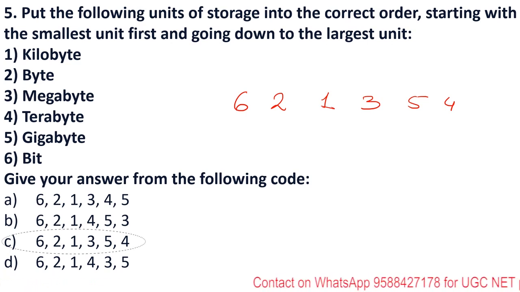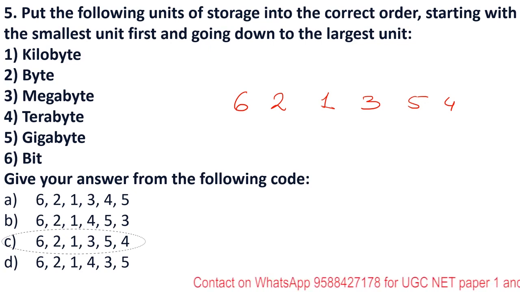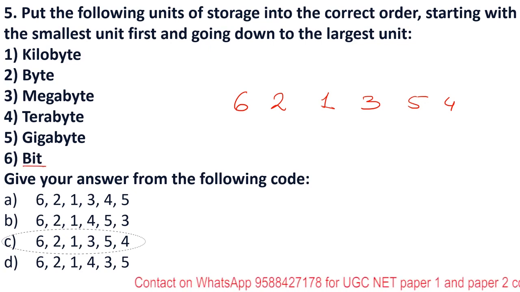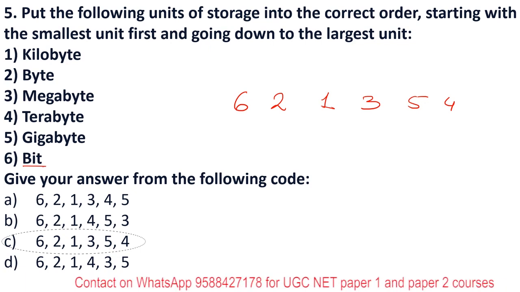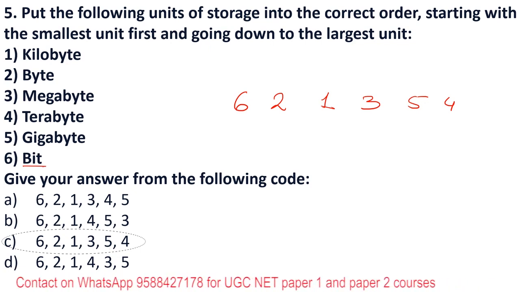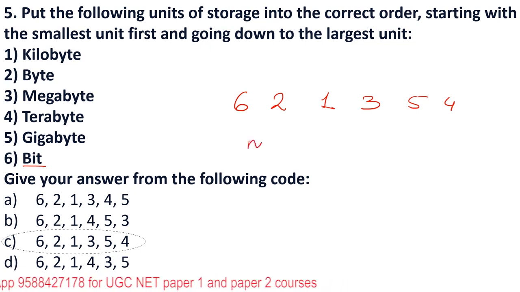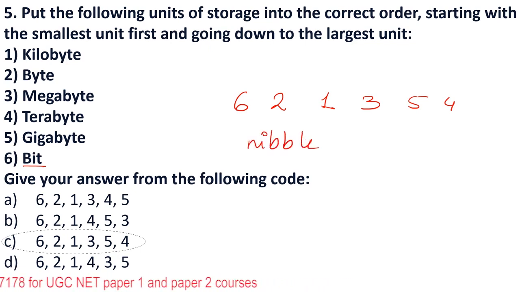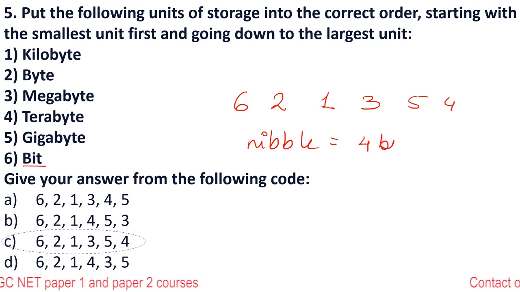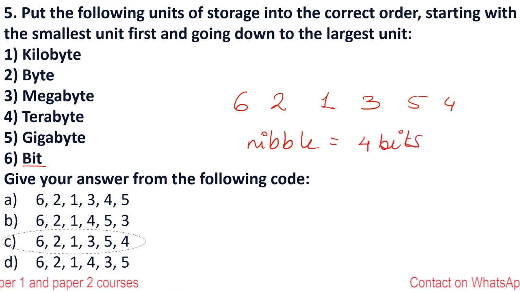Okay, 6 to 1, 3, 5, 4. So your basic unit is 1 bit, and then it goes on from bit to byte, and then kilobyte, megabyte. And also remember, one nibble is 4 bits. You can also call it half a byte.